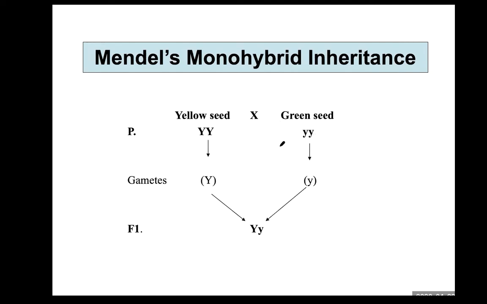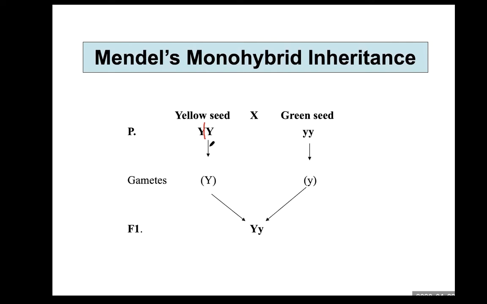Now, for reproduction, to make the next generation, these homologous chromosomes need to separate to form gametes. So half of them, large Y, that allele goes into a gamete, and the other allele also goes into another gamete.